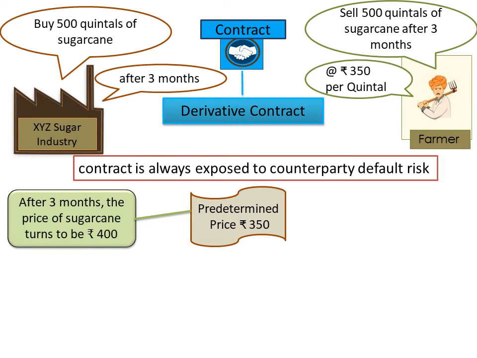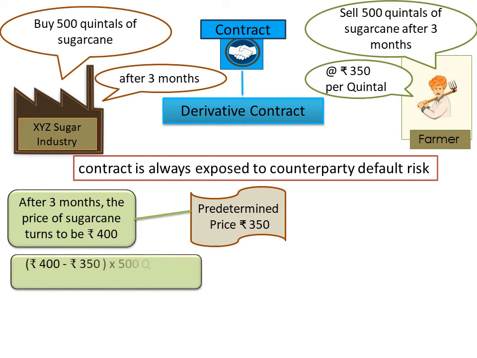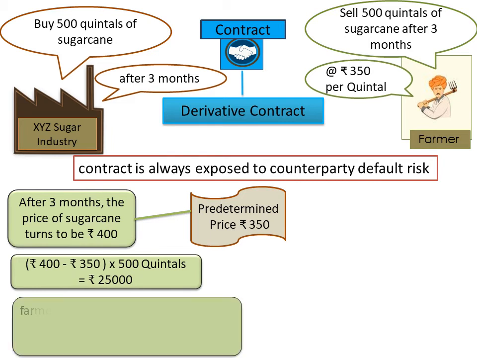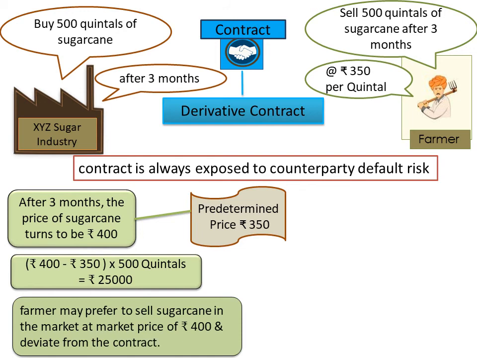Obviously XYZ sugar industry will be at gain because then the worth of this contract for XYZ sugar industry will be the difference between the market price of rupees 400 and forward price of rupees 350, that is rupees 50 into 500 quintals, which works out to rupees 25,000. But in this case farmer may prefer to sell sugarcane in the market at market price of rupees 400 instead of selling to XYZ sugar industry at rupees 350 per quintal to get benefit of rupees 50 per quintal extra.